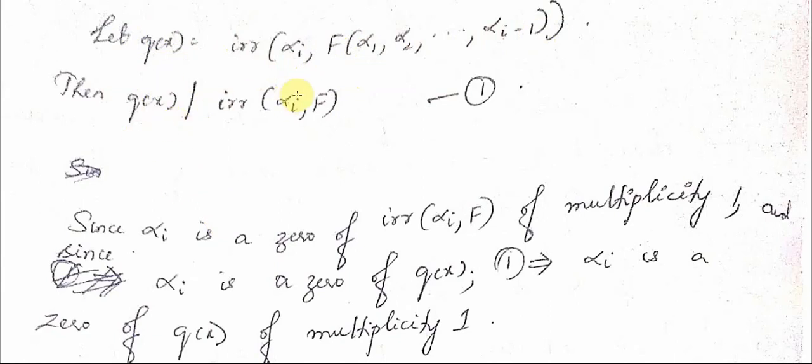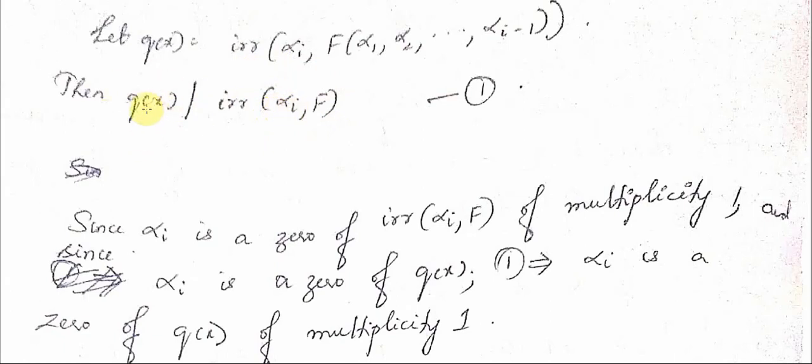Now alpha i is a zero of the irreducible polynomial of alpha i of multiplicity 1, and q(x) is dividing that polynomial. Therefore alpha i is a zero of q(x) of multiplicity 1, because q(x) already has alpha i as a zero, and q(x) divides this irreducible polynomial, which has alpha i as a zero of multiplicity 1.